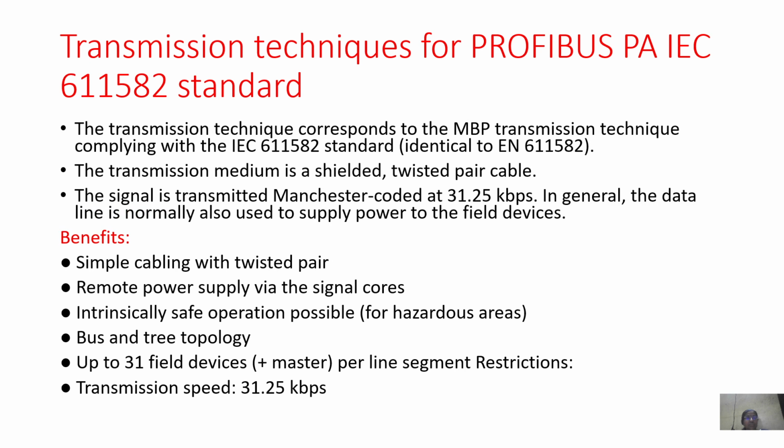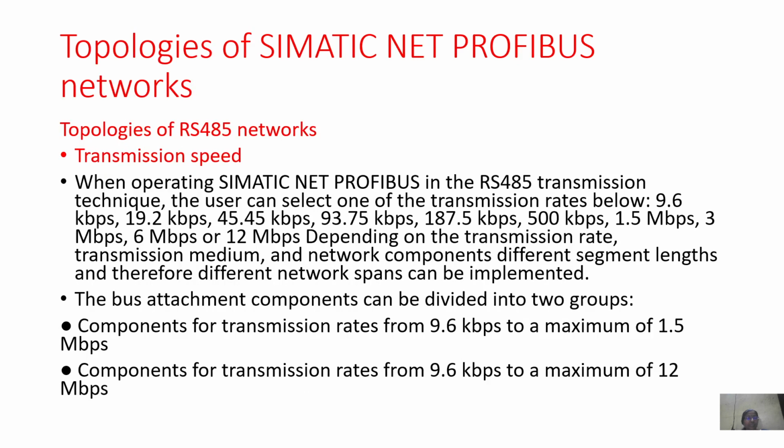Now these are the transmission techniques for Profibus PA. The transmission medium is a shielded twisted pair cable. Benefits: simple cabling with twisted pair, remote power supply, intrinsically safe, bus and tree topology, with up to 31 field devices plus one master that can be connected in a segment. The transmission speed is 31.25 kbps. So these are all the topologies.